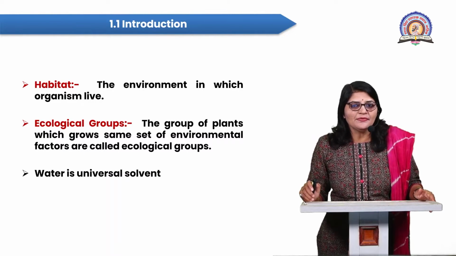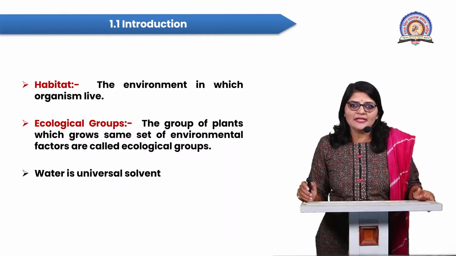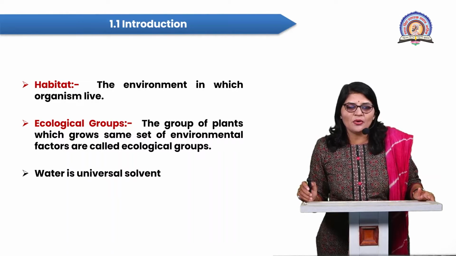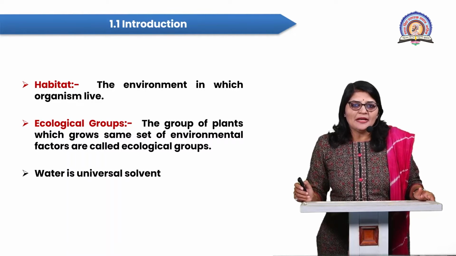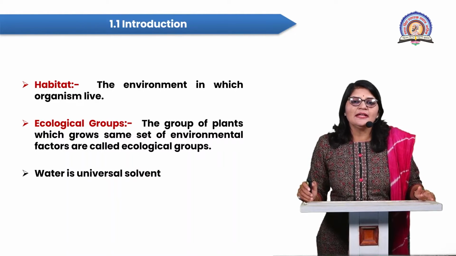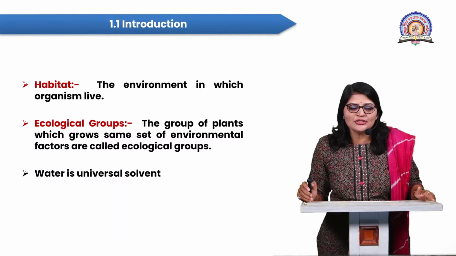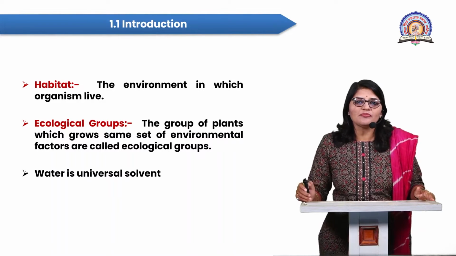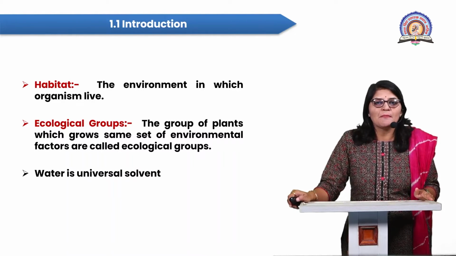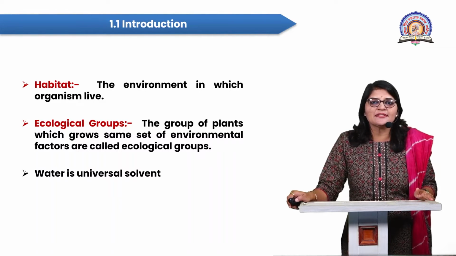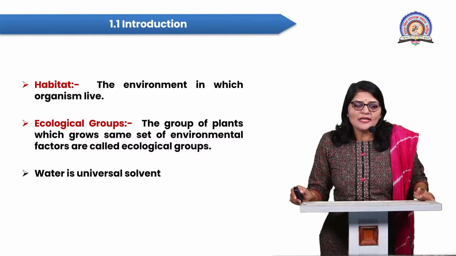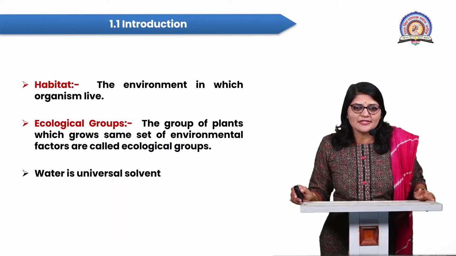So students, all of you know that water is the universal solvent. Why is water called the universal solvent? Because in a plant cell, the protoplasm or cytoplasm has 80 to 90% of water. The water acts as the medium for various biochemical reactions that take place within the body of the organism. The water is also essential for the photosynthesis process.